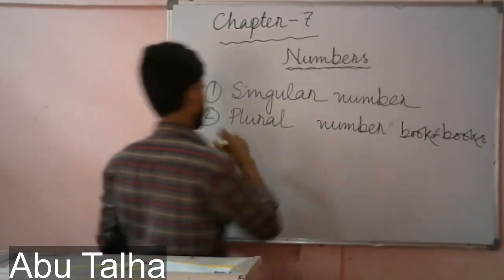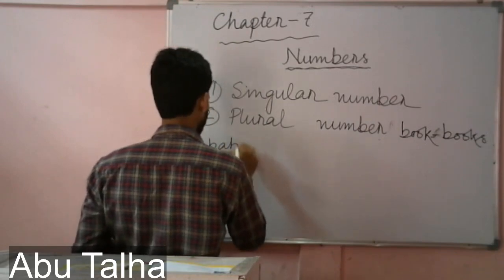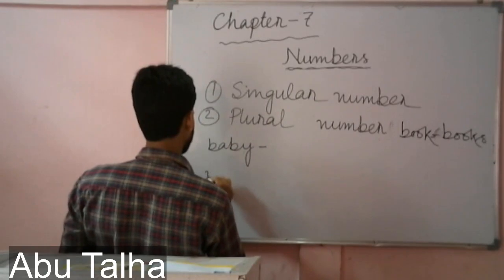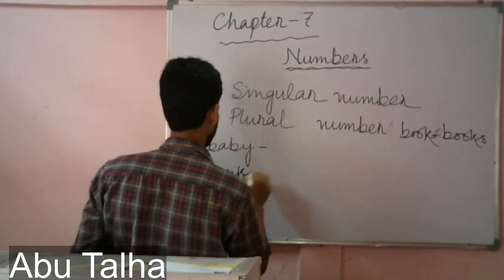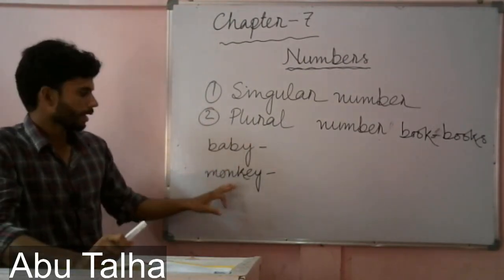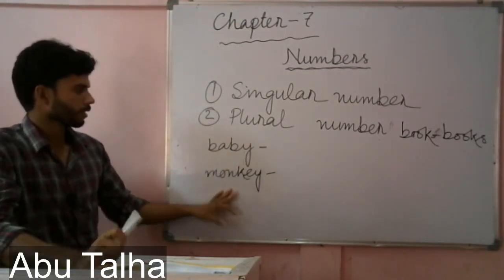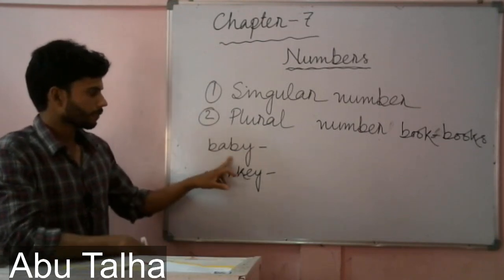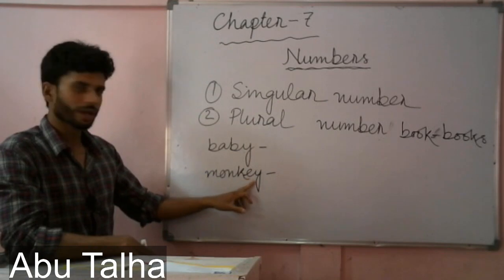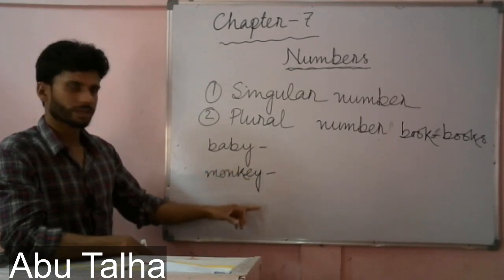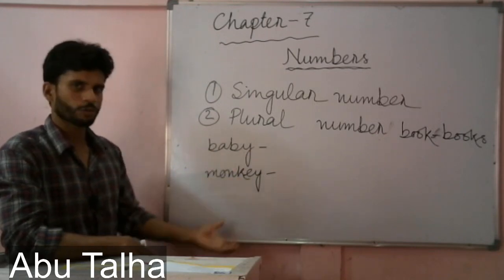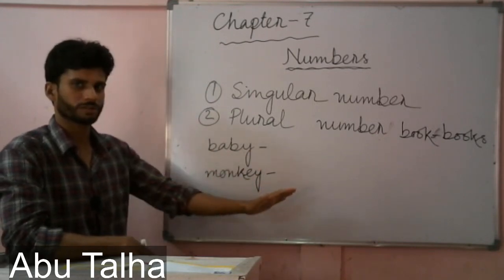Like you see, I am writing the examples: baby, and then monkey. Here you see, in both these words, in both these cases, we have y in the end. We have y in the end in both these cases, but they are singular, and they will not change to plural in the same way.